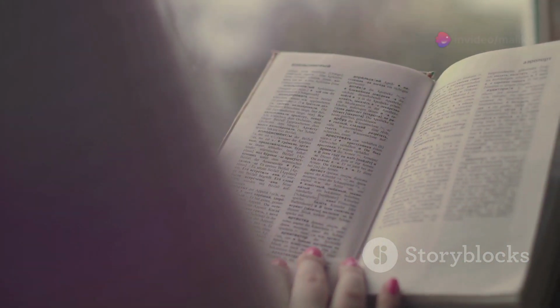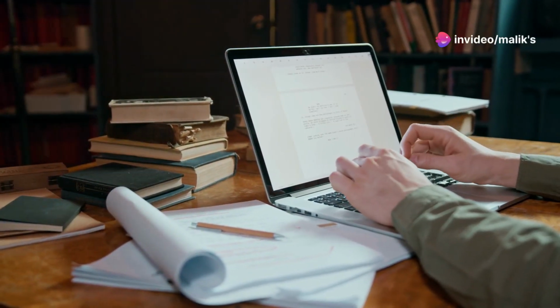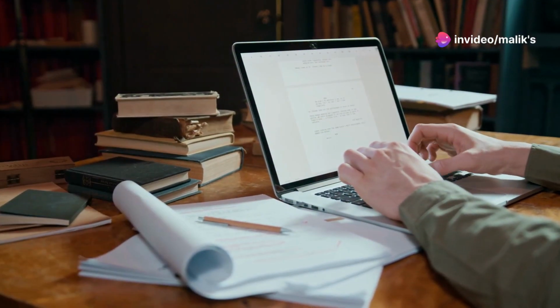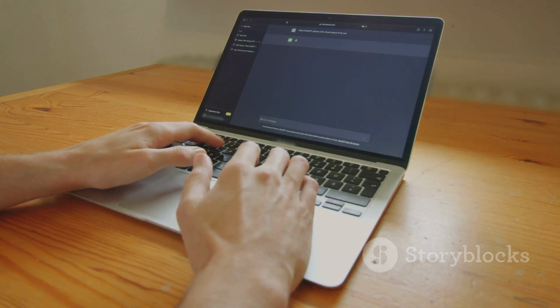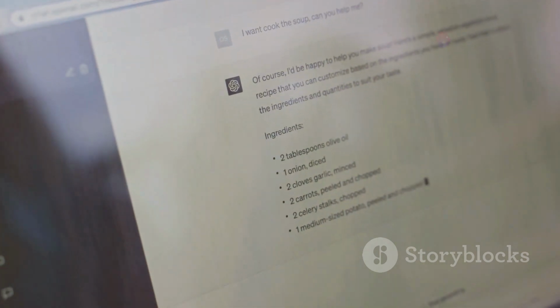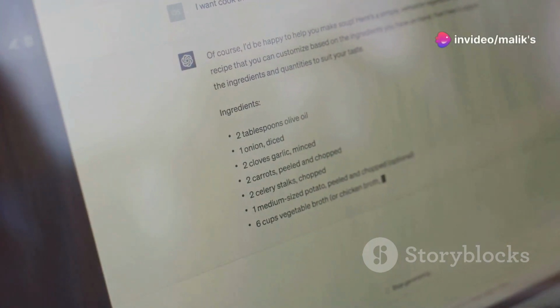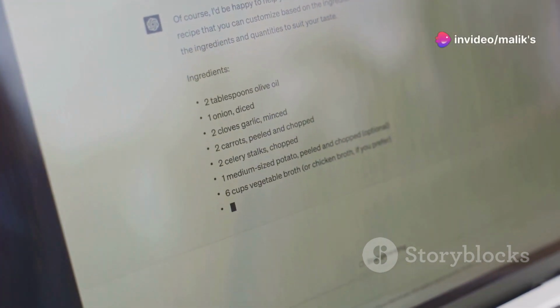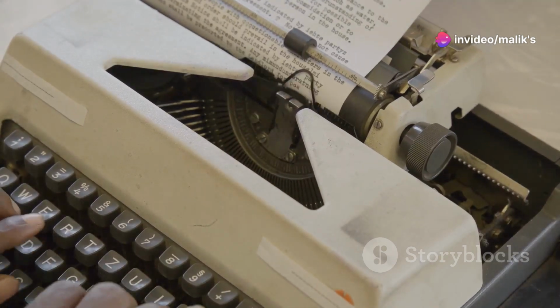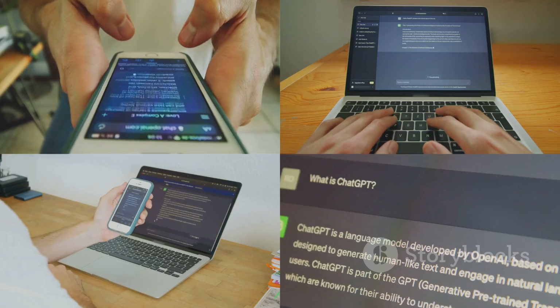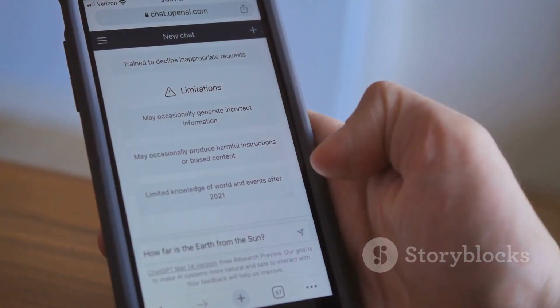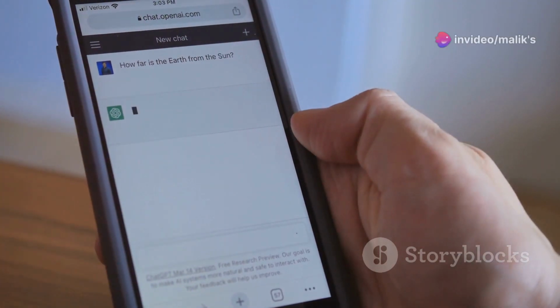GPT operates similarly. It has been trained on a massive data set of text and has learned the statistical probabilities of words following one another. Given a starting prompt, GPT predicts the most likely word to follow. It then feeds this prediction back into the model, using the newly generated word to predict the next one, and so on. This iterative process continues word by word until a complete text is generated. Through auto-regressive modeling, GPT leverages its vast knowledge of language patterns to create coherent and contextually relevant text.